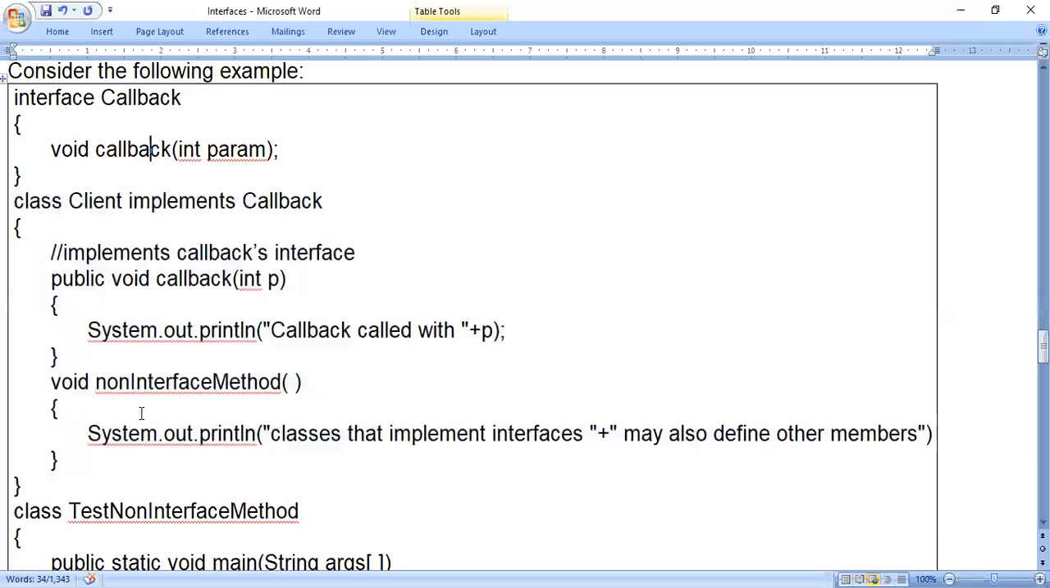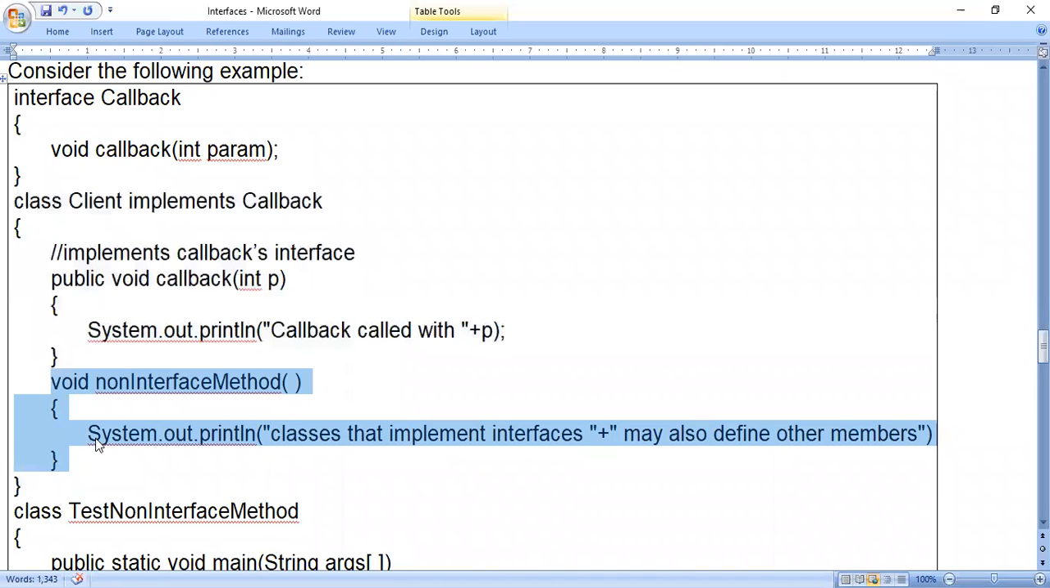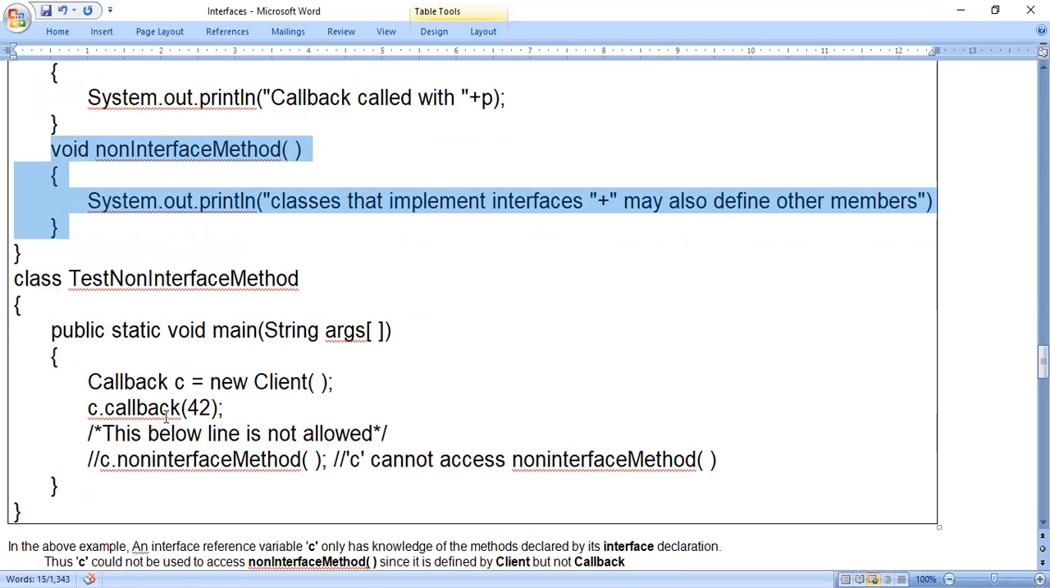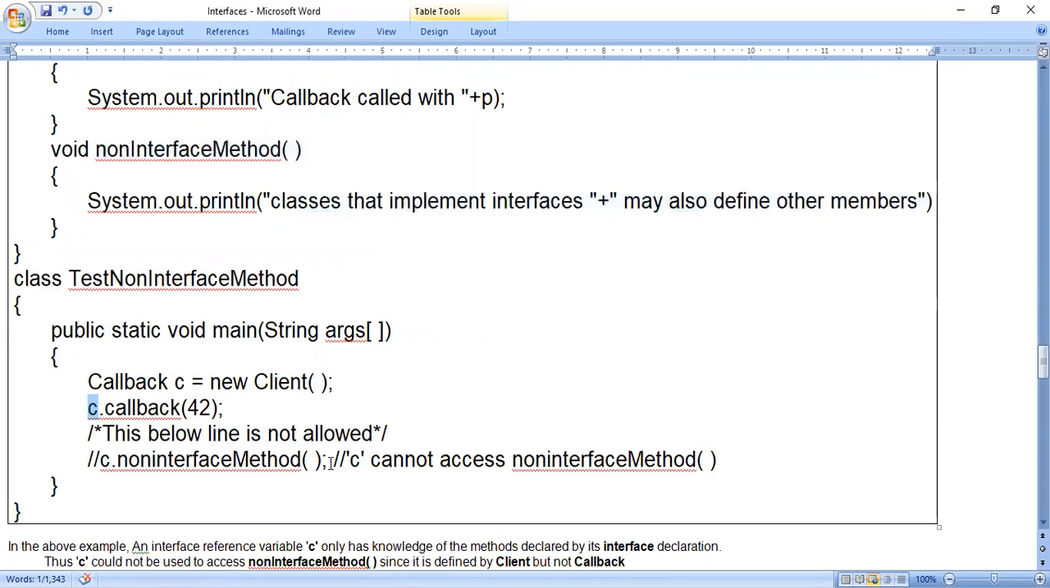without writing in an interface; we are writing in the class. If you are writing like that, then you cannot use the variable C to call the non-interface method because variable C is the interface type reference, not class type. It is interface type. Interface type means what? Before C, what am I writing? I am writing the word callback. Callback is an interface. If I had written client, then it is correct. Then C is an actual object. Client C is equals to new client means C is an actual object. Then you can say C dot non-interface method, that is correct.